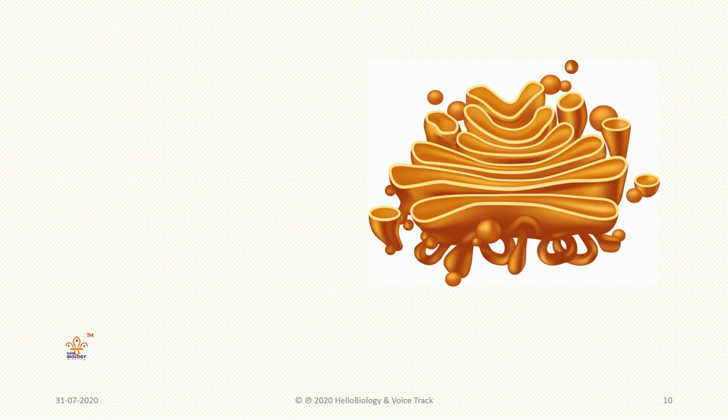About the Golgi complex, we will discuss today. The Golgi complex is a continuation of our last class. In the last class, we discussed the endoplasmic reticulum. Two types of endoplasmic reticulum are there: one is rough and another is smooth endoplasmic reticulum. The Golgi complex is another organelle in your ninth class biology textbook.